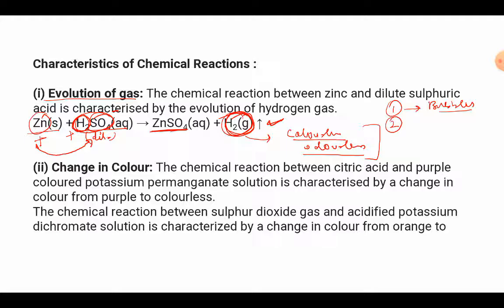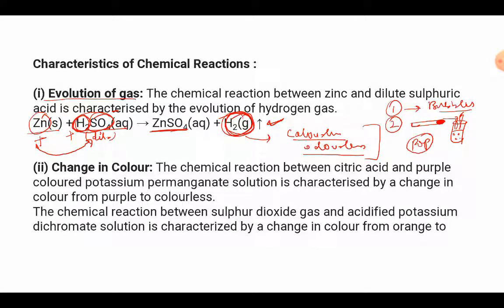The second, an experimental verification of hydrogen gas, is to take a burning match splinter. Okay, take a burning match splinter or a matchstick near the test tube or the container from where this gas is coming out, and we will hear a pop sound. Just like a cracker, we will hear a pop sound.